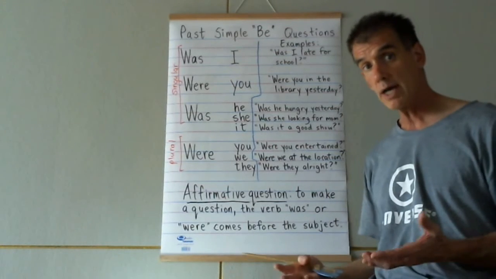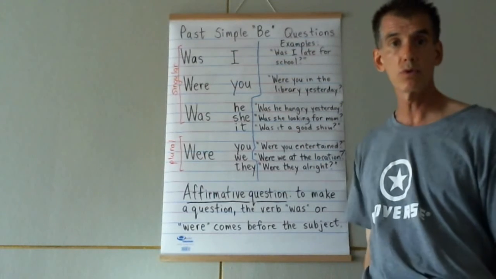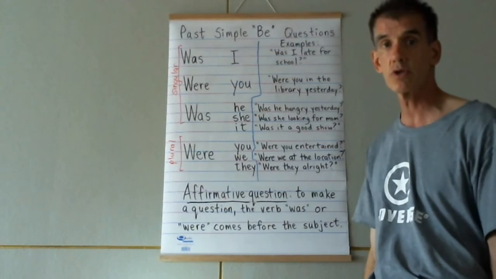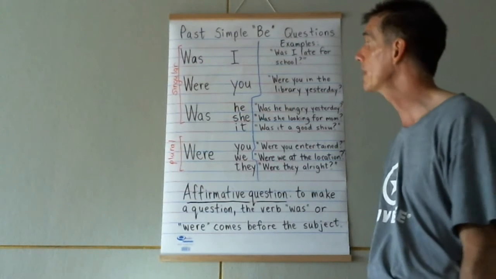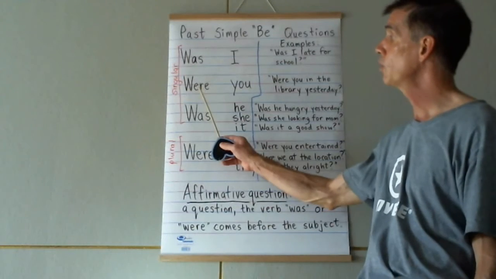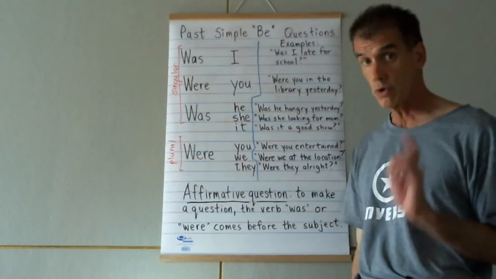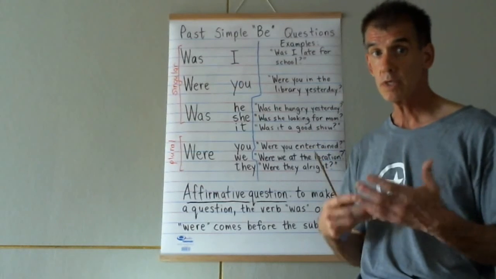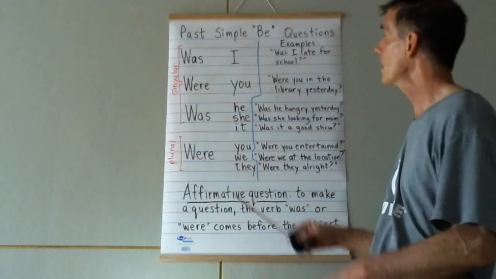Was I on time? Yes, you were. No, you weren't. And were with you. Were you in the right place? Were you okay with that?